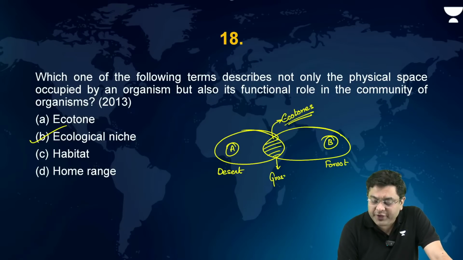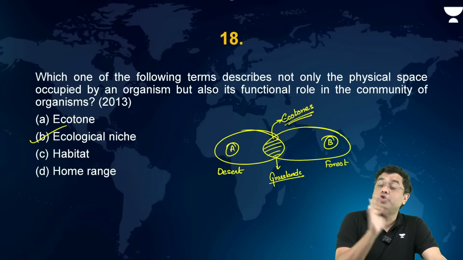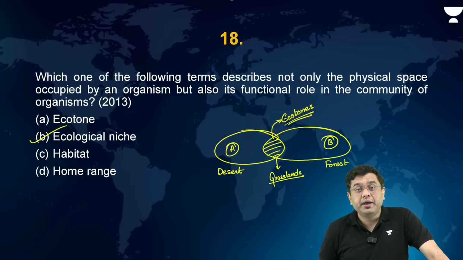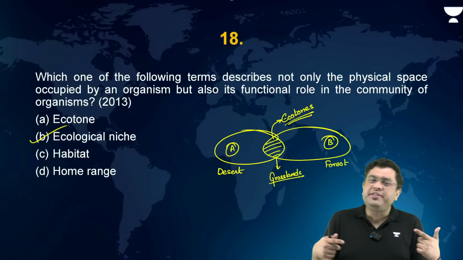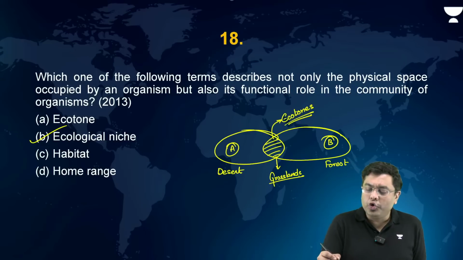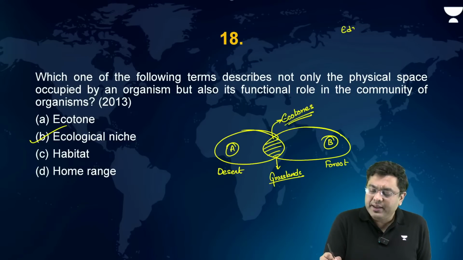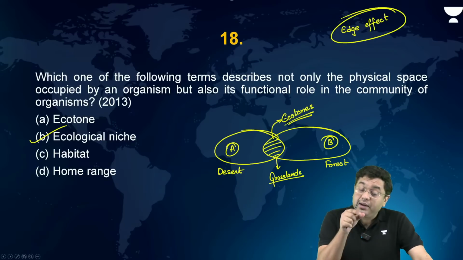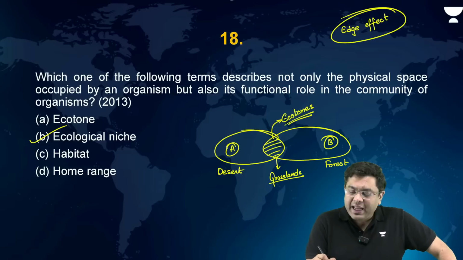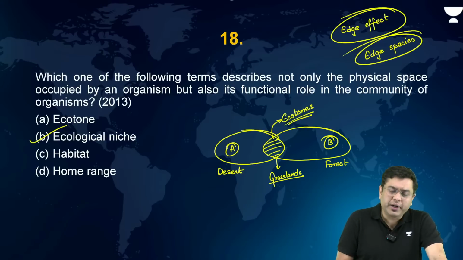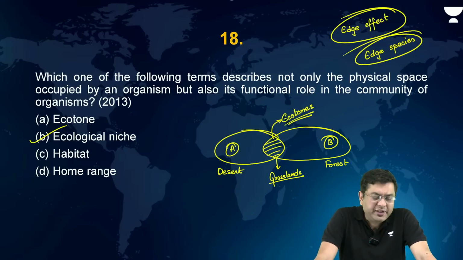So you will find some unique species only in the grasslands, not in forest, not in desert. For example, elephants, right? So that larger species diversity and population that you find in the ecotone is also referred to as the edge effect. And the unique species like elephants that you find particularly in the region of ecotone are known as the edge species. Okay, so that is another important concept. By the way, ecotones can be natural as well as man-made, right?